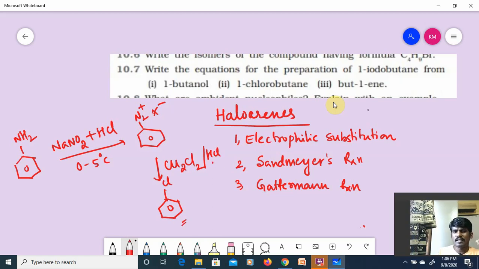This reaction is the Sandmeyer reaction. If I use copper in the presence of HCl, that reaction is called the Gattermann reaction. Same step. Is it clear for you? All these preparation methods we have done, and for the board, we have to follow these.